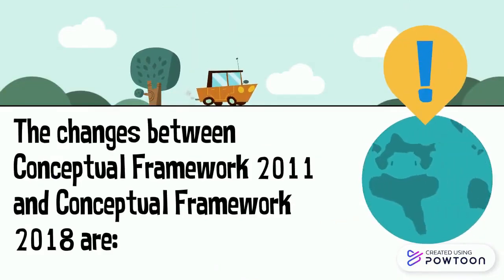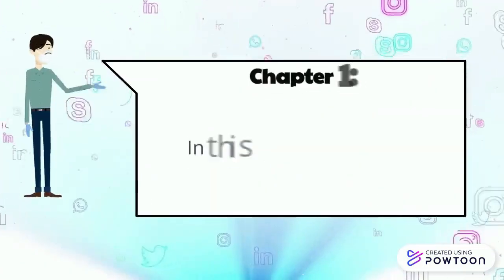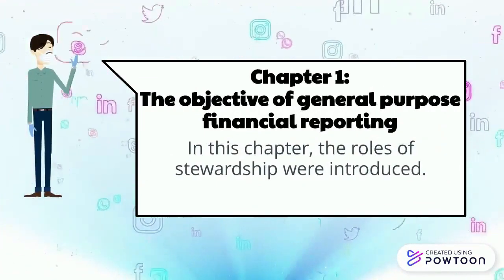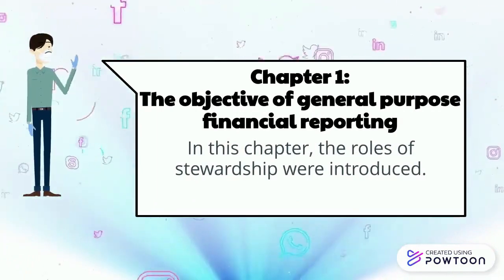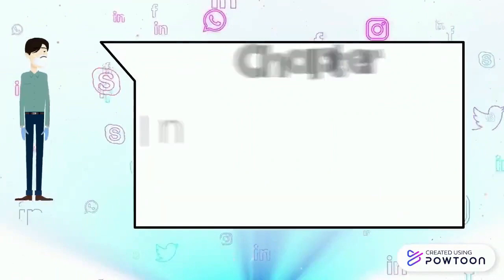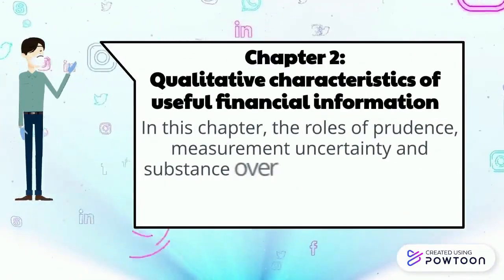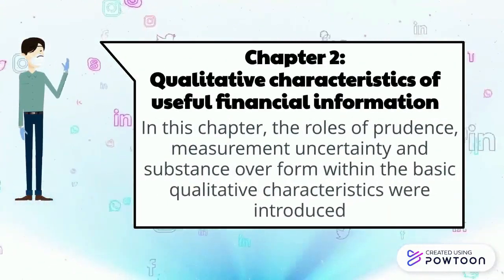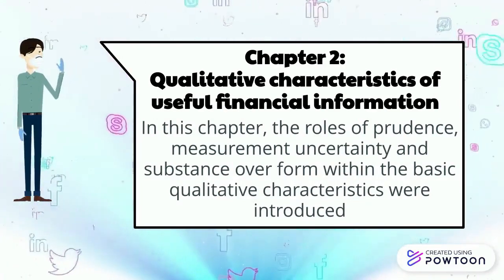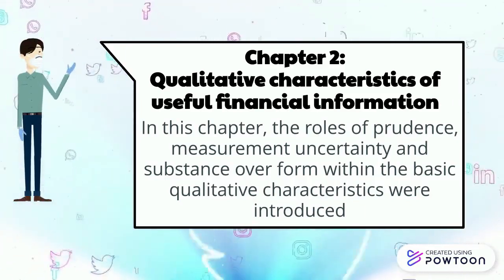The changes between Conceptual Framework 2011 and Conceptual Framework 2018 are: Chapter 1. The Objective of General Purpose Financial Reporting. In this chapter, the role of stewardship was introduced. Chapter 2. Qualitative Characteristics of Useful Financial Information. In this chapter, the roles of prudence, measurement uncertainty, and substance over form within the basic qualitative characteristics were introduced.